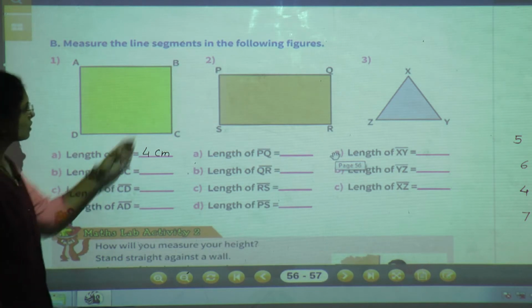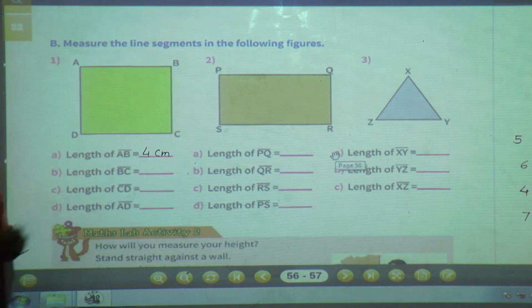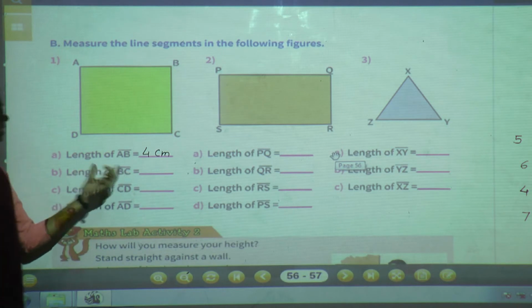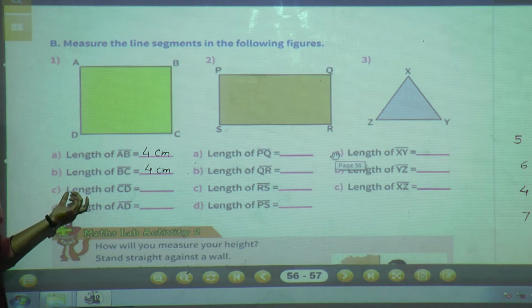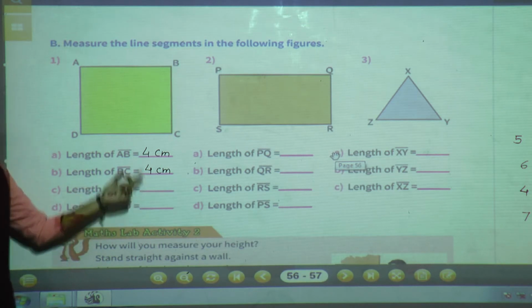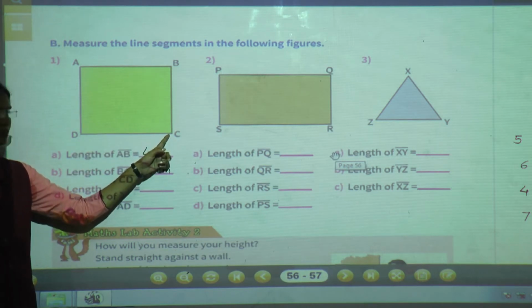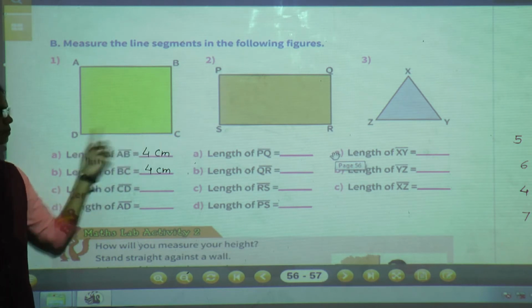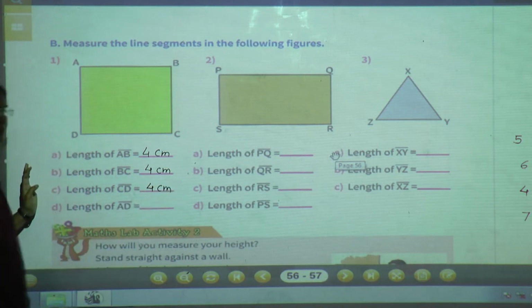Now we will measure the length of BC. Now keep your ruler and measure the length of BC. See, this is a square, so all the sides are equal. So length of BC is also 4 centimeter. Then in the same way you have to measure the length of CD. Keep the ruler on CD. The C point should be on 0. Then see where the D point is. Yes, what will be the length of CD? It is also 4 centimeter.